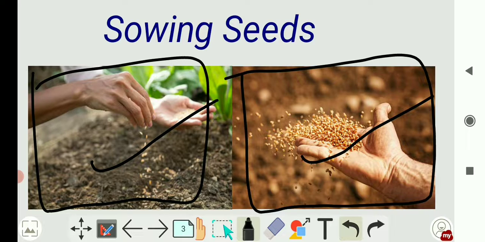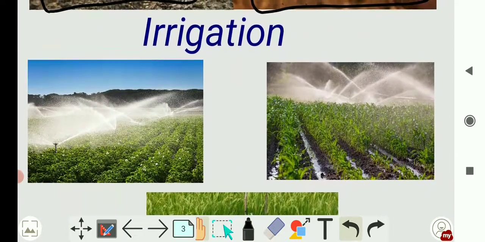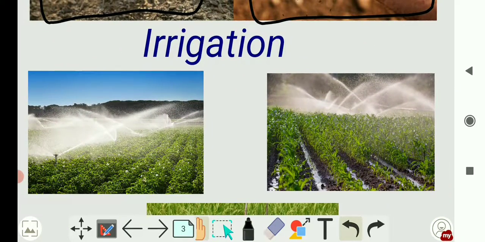Yes, then after sowing the seeds, it is the time for the farmer for irrigation. So irrigation is nothing but supplying sufficient water to plants. However, in monsoon season, because of rain the plants will get water, but if there is no rain in winter, then it is necessary for the plants to get sufficient water supply, and it is done by the